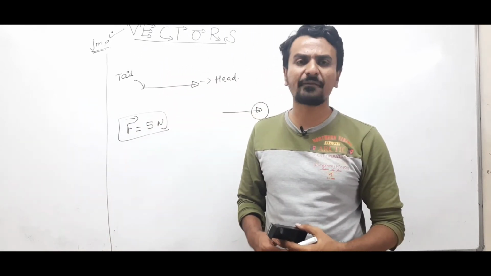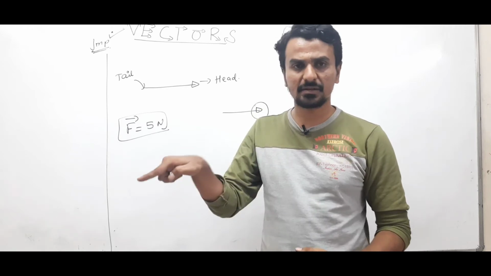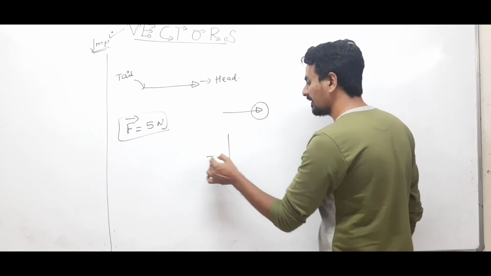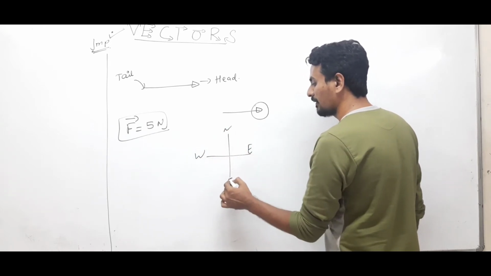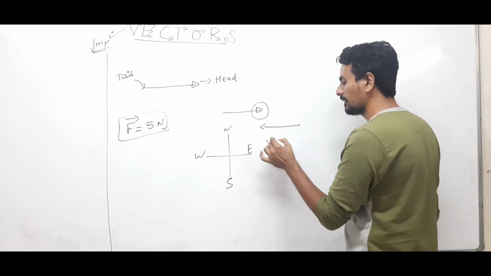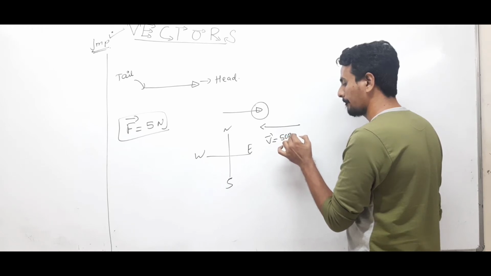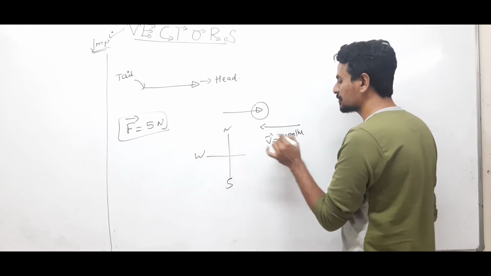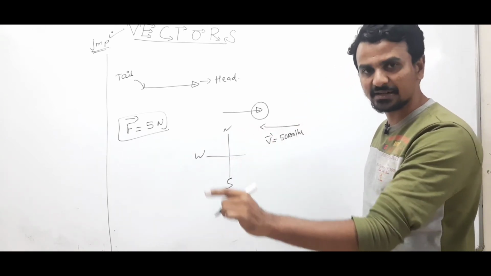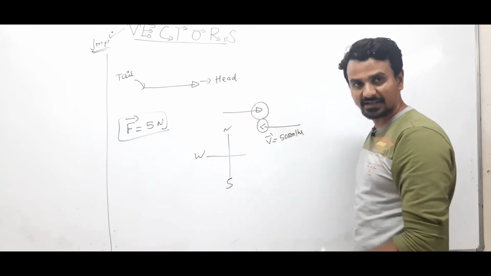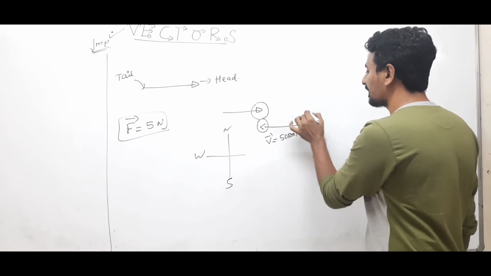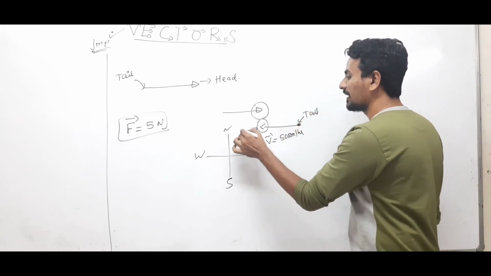A train is moving from east to west with a velocity of 50 km per hour. So for velocity, we'll draw the vector this way, east to west. The train is moving towards west, so the effect is in the west direction. So the head needs to be placed in the west direction and the tail will be in the east direction. This is how we will represent a vector. Clear? This will be the head, this will be the tail.